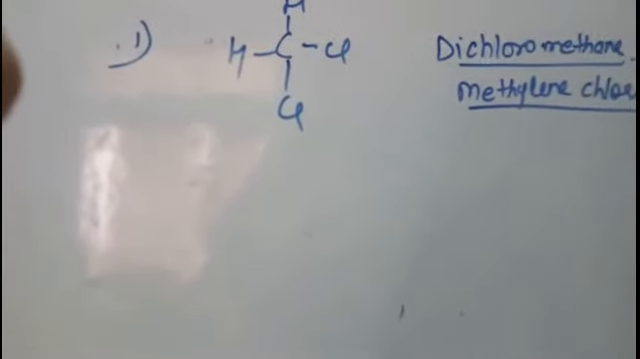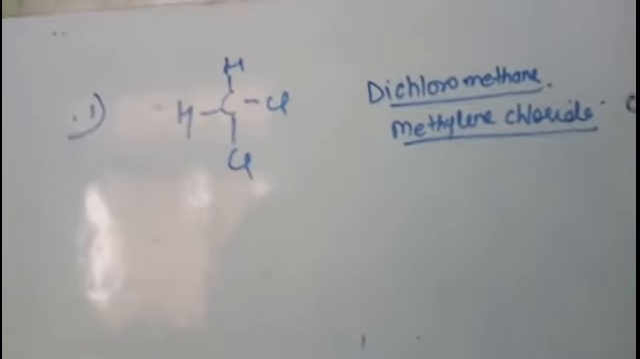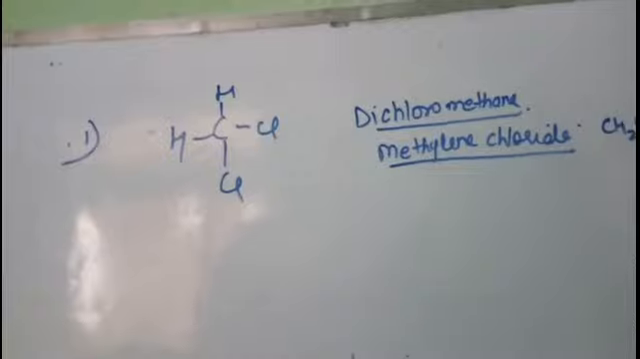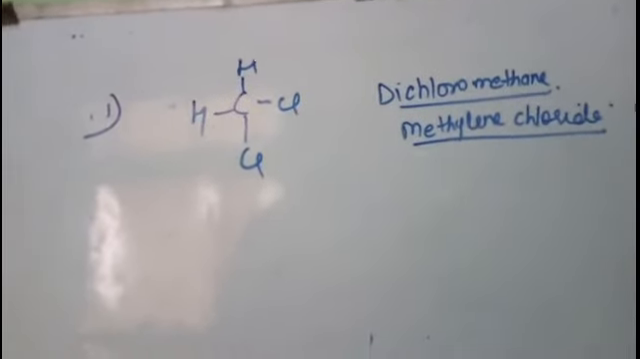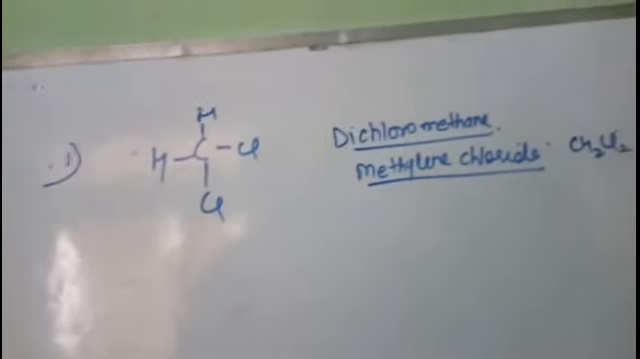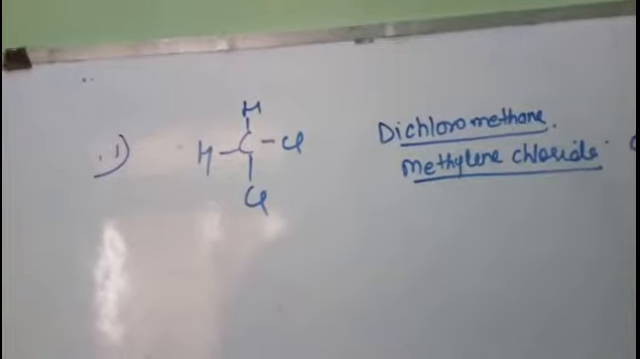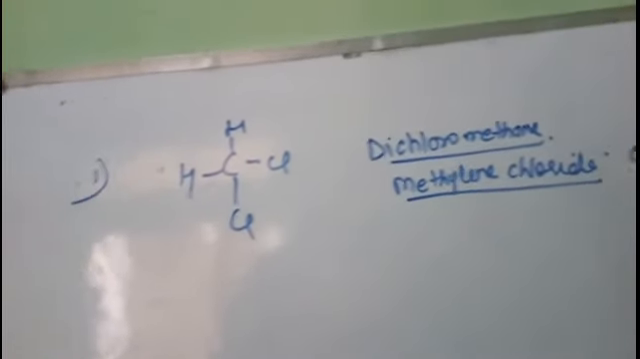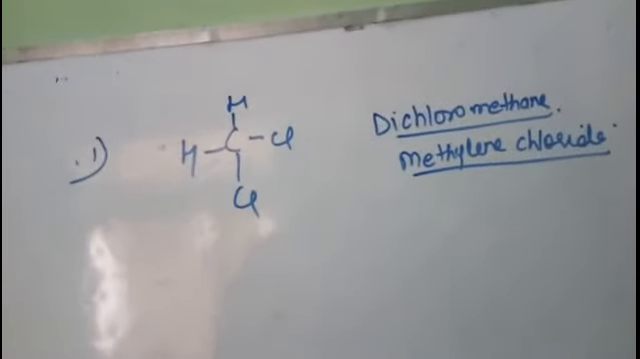Now what are the uses of this methylene chloride? It is used as a solvent, right? It is used as a solvent for paint removing, and also in the manufacture of many medicines, that is drugs, for cleaning metals and finishing. And it is also used as a propellant in aerosols.